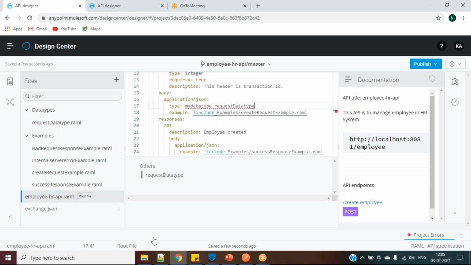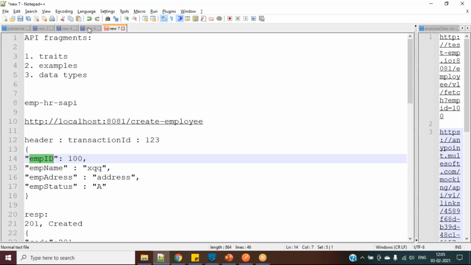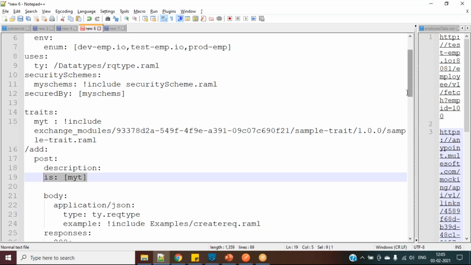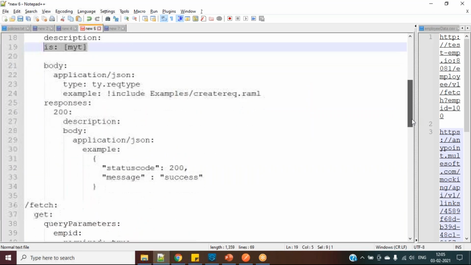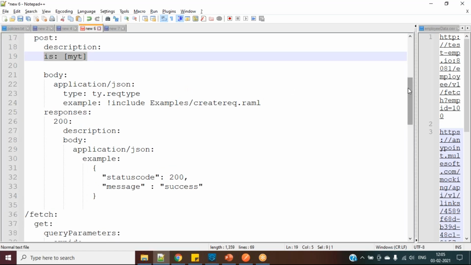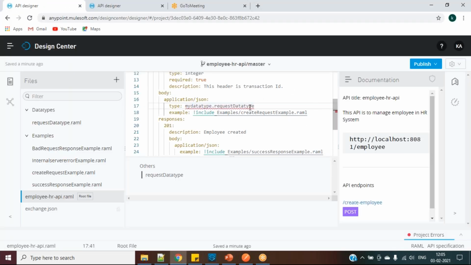Okay, let me just check. So here uses, and we have to give type dot request data type. I don't know what is the error here.